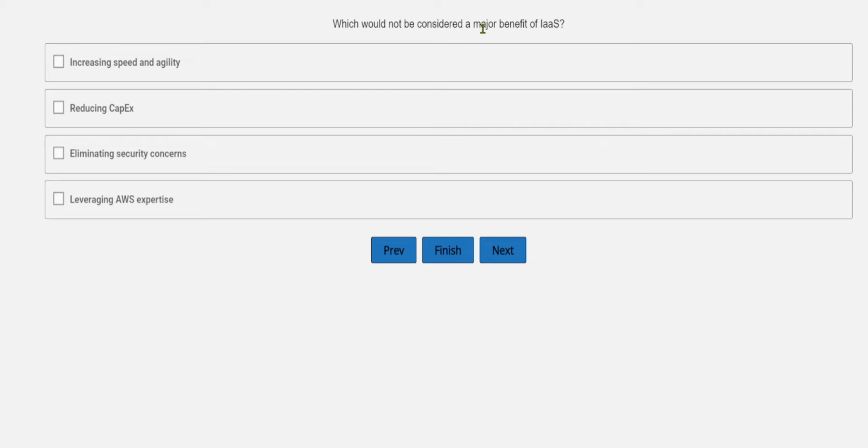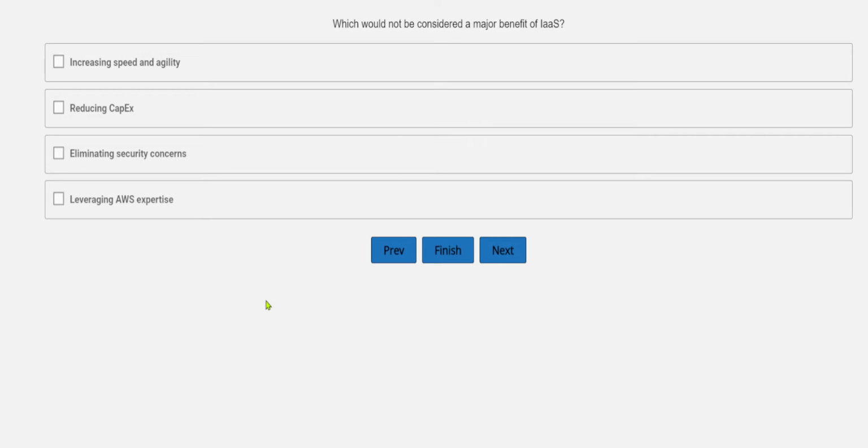Which would not be considered a major benefit of IaaS? Okay, so increasing speed and agility, reducing capex, so obviously these are benefits. Eliminating security concerns, leveraging AWS expertise.